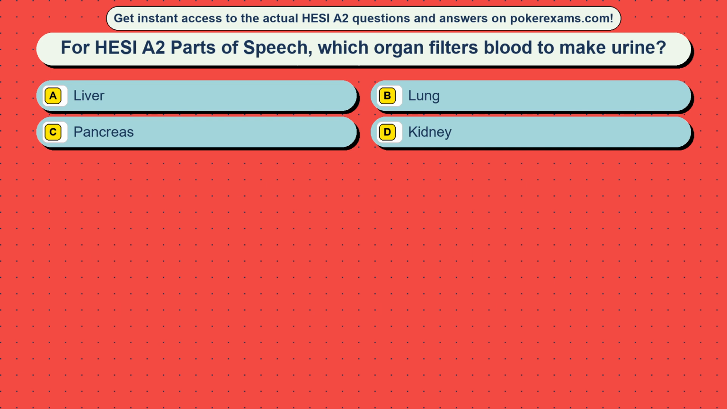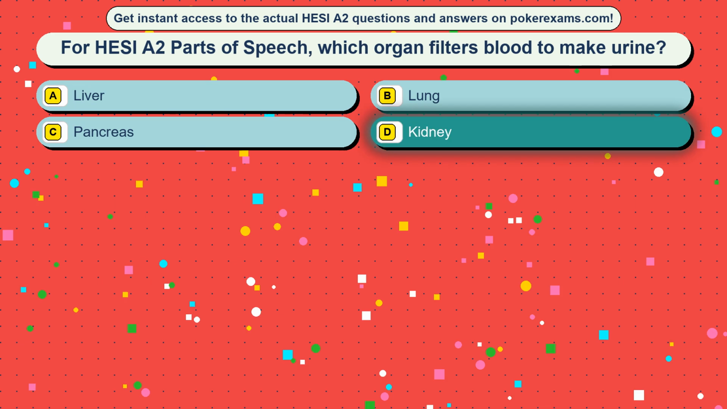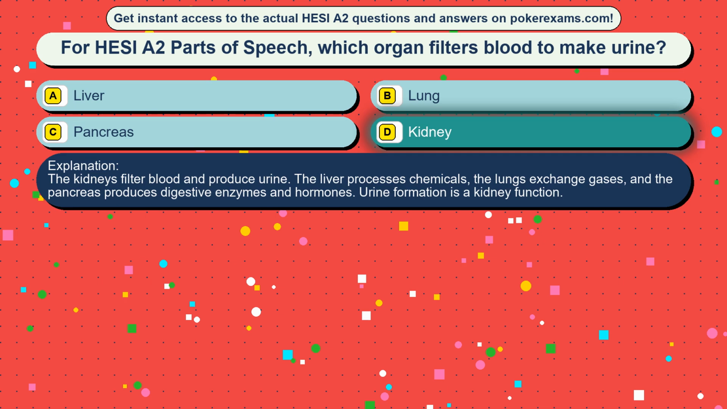Question 22. For HESI are two parts of speech, which organ filters blood to make urine? Option A, liver. Option B, lung. Option C, pancreas. Option D, kidney. The correct answer is option D, kidney. The kidneys filter blood and produce urine. The liver processes chemicals, the lungs exchange gases, and the pancreas produces digestive enzymes and hormones. Urine formation is a kidney function.